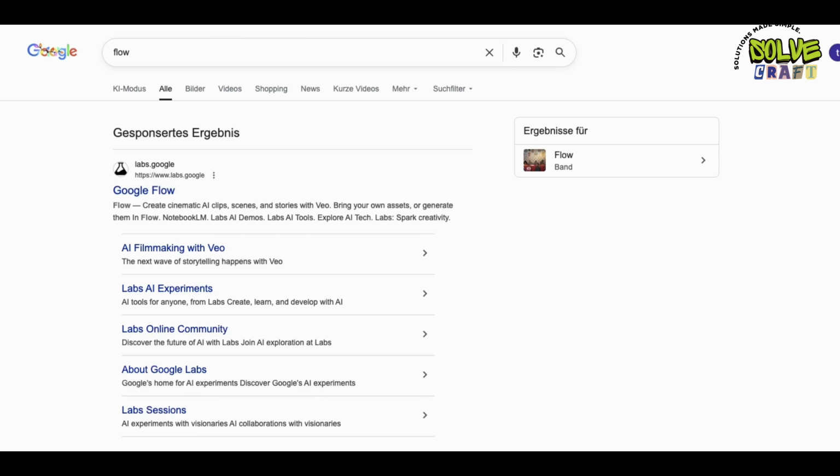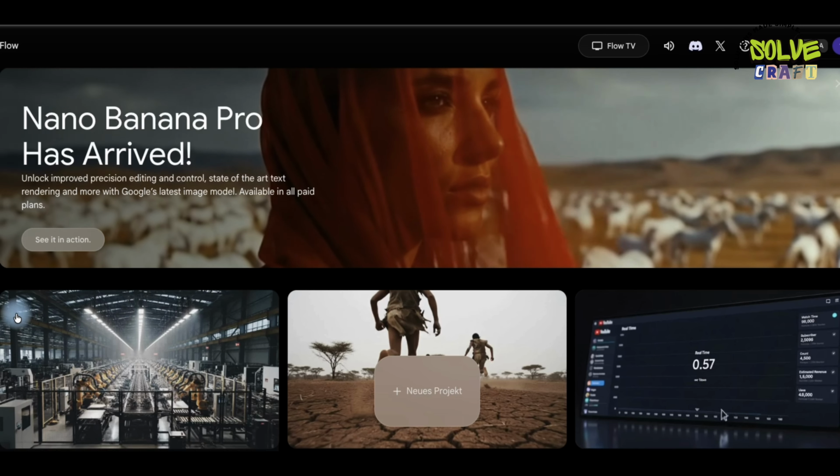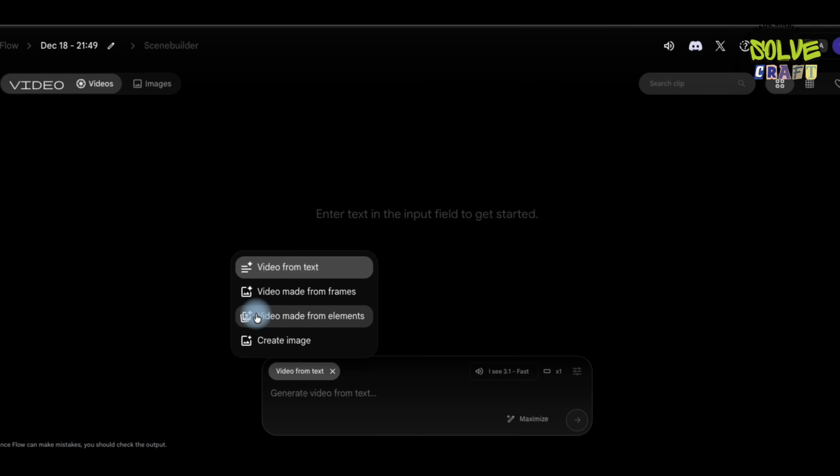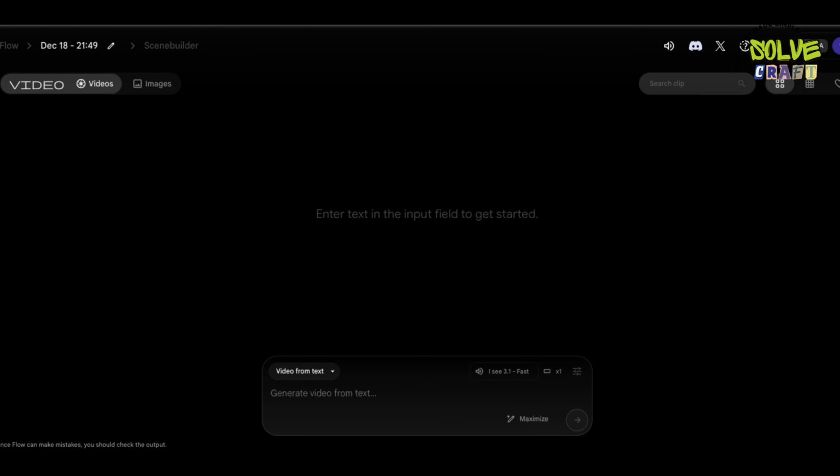Now, you need to go to Google and type in Google Flow, and you just click on the first website. After clicking, you'll be taken to Create with Flow. Log in with your email address. Click on New Project. You'll be taken to an interface like this. Understand that there are 3 options: text to video, frame to video, and another option below. Go to text to video.